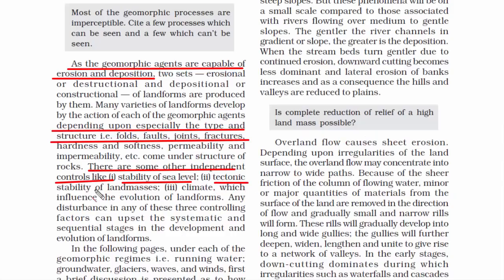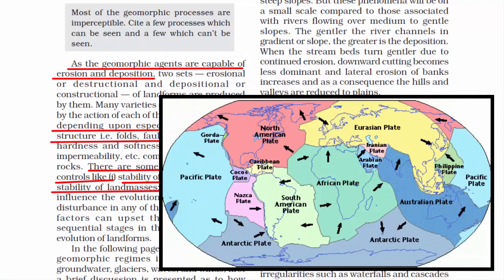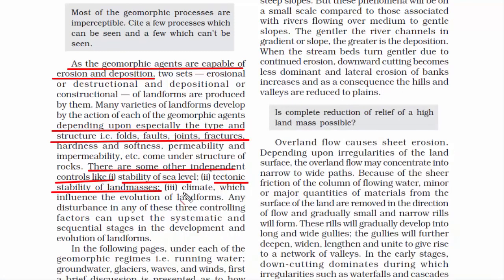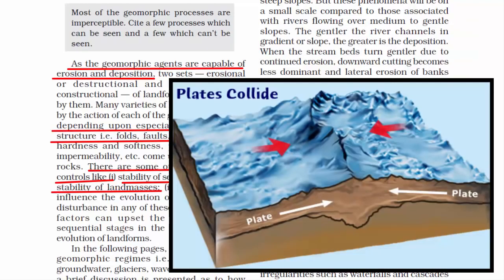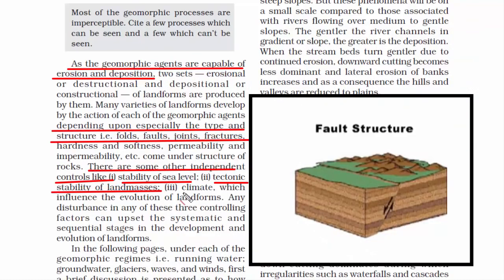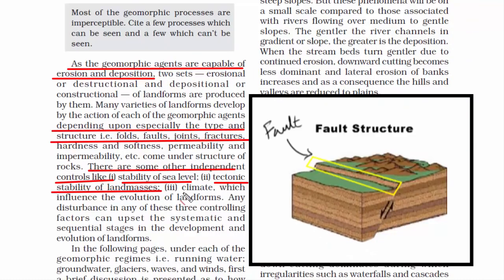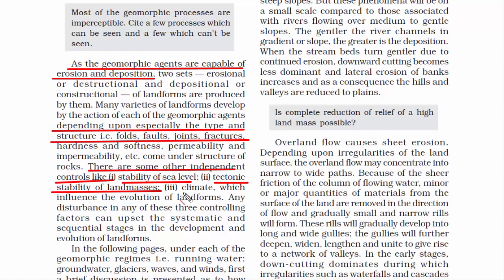The second one is tectonic stability of land masses. We have read about the theory of plate tectonics in previous chapters, and it is a universally accepted theory when it comes to the evolution of continents and oceans. We know that the continental and oceanic plates are divided in the form of some major and minor plates, and it's the movement of these plates that gives rise to mountains and falls. And it is also the same reason why earthquakes occur. So tectonic stability of land masses is an influential factor in the evolution of landforms.